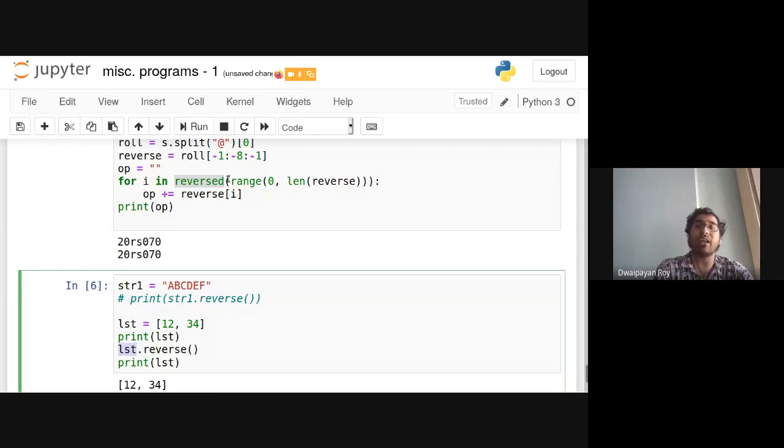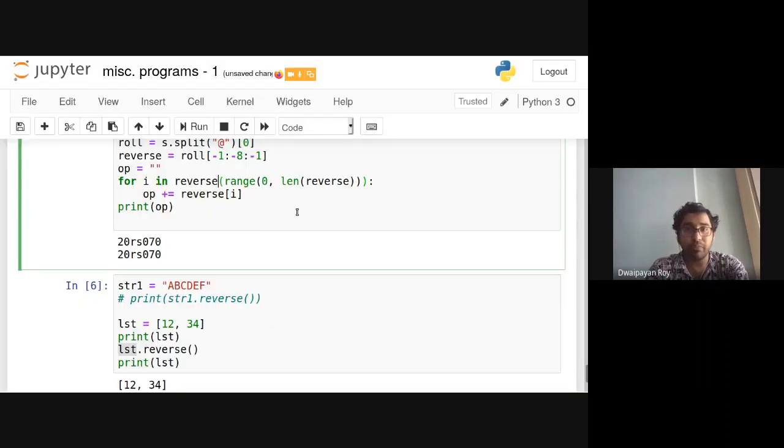We might sometimes miss this. So in that case, we should be learning this reverse function as well. So again, reverse is a list function.